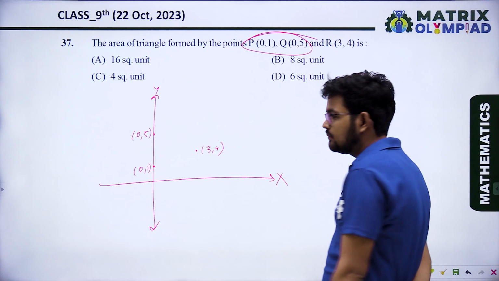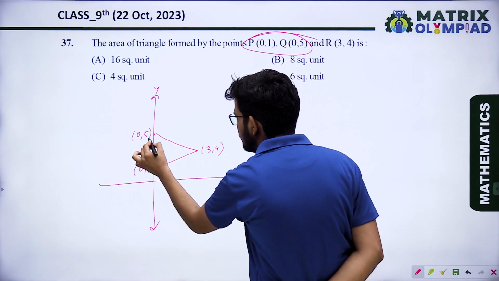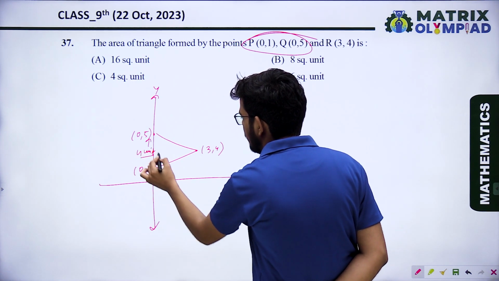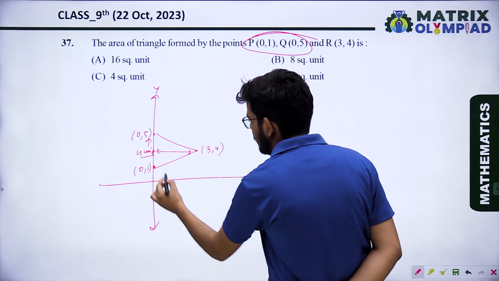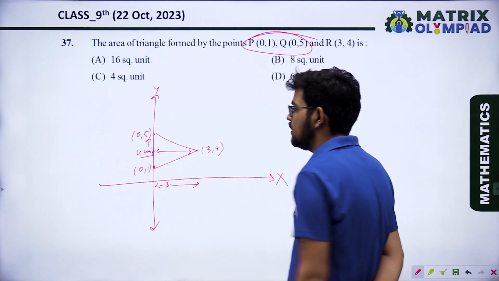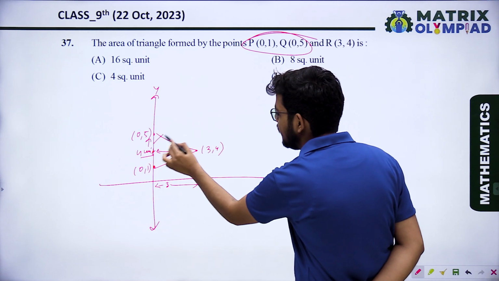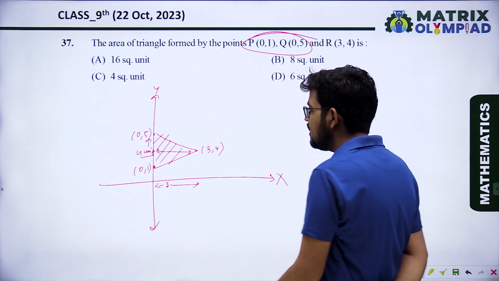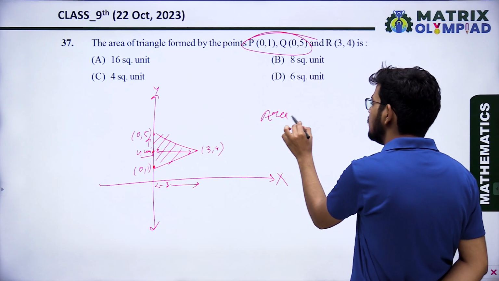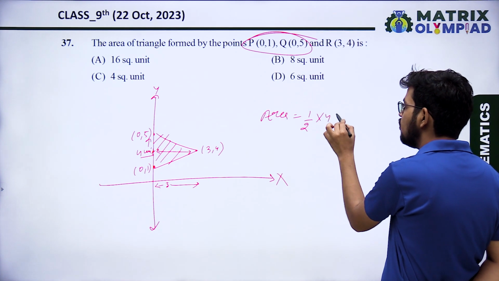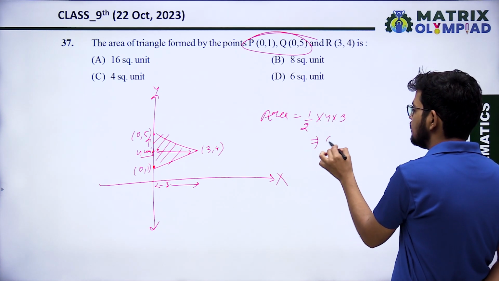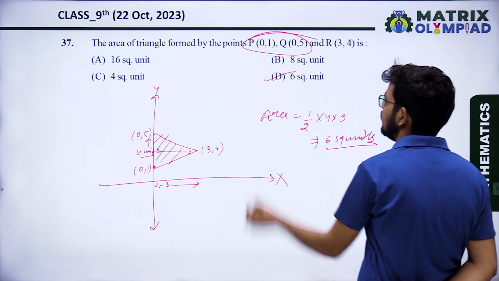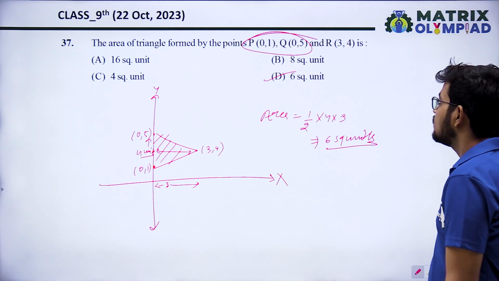So what is the area? When we join this, what is the distance between these points? 4 units. And what is this distance? The distance is 3 units. So what will be the area? Area is half into base into height. Base is 4 and altitude, height is 3. So the area will be half into 4 into 3, that is 6 square units. So option D, 6 square units.